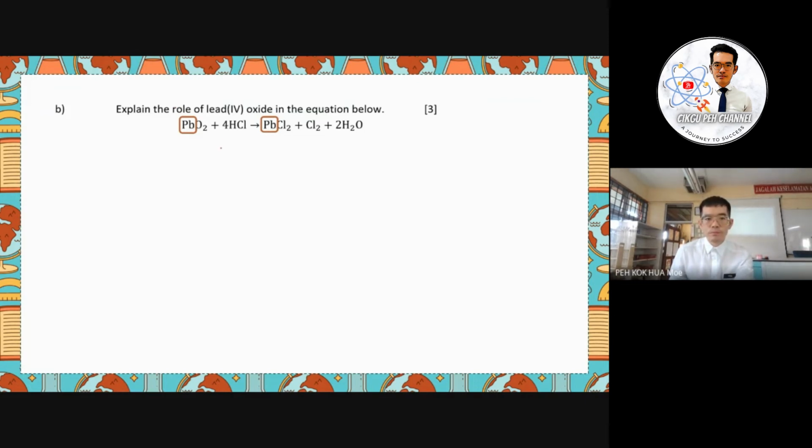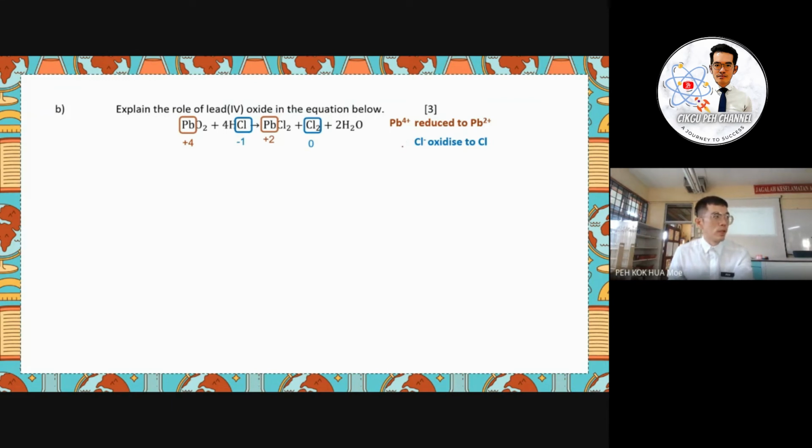Here you can see the lead(IV) oxide, which has the +4 oxidation state, changes to lead(II) chloride, which has the +2 oxidation state. So reduction occurs here for the Pb4+. And we can see the HCl, where the chlorine goes from -1 and is oxidised to chlorine gas. So this is what we can think here.